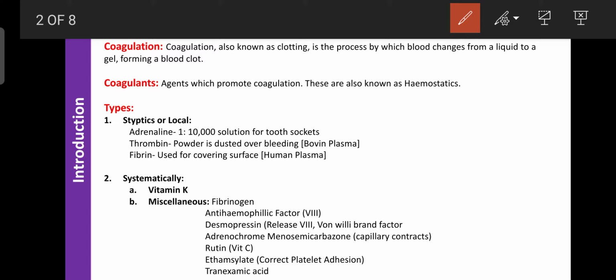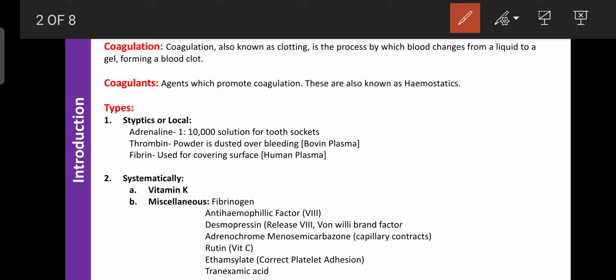Without vitamin K, the blood coagulation process does not occur, because vitamin K is essential for the synthesis of the clotting factors. There are a total of 12 clotting factors present in our body. Those are involved in the coagulation process, and the synthesis of a few coagulation factors depends mainly upon vitamin K. That's why systemic administration of vitamin K can accelerate the coagulation process.